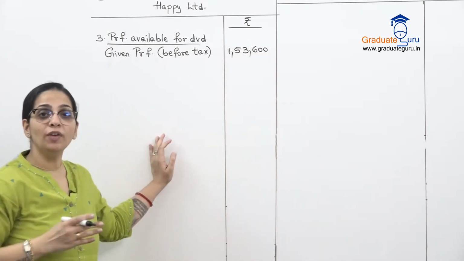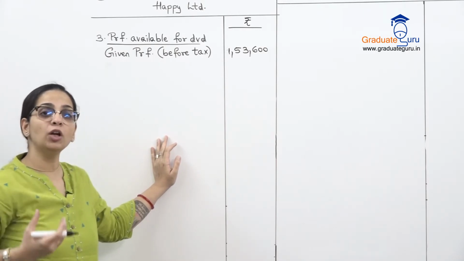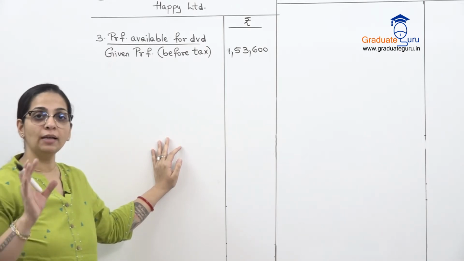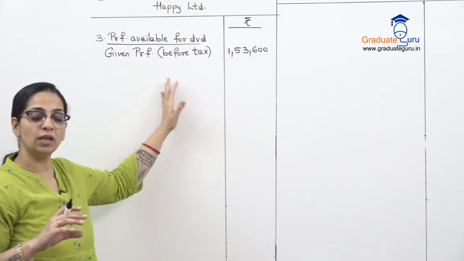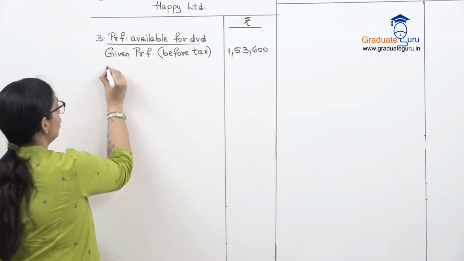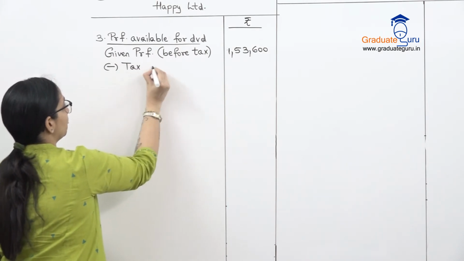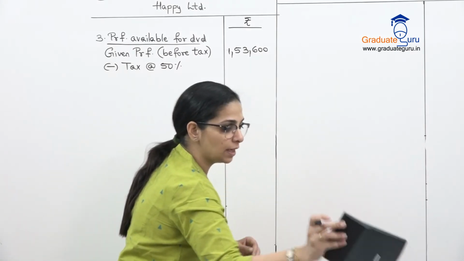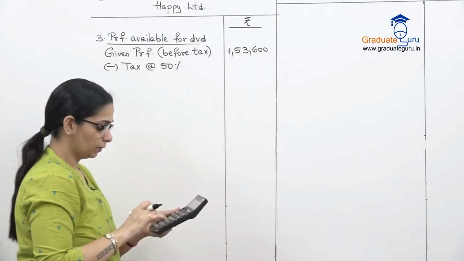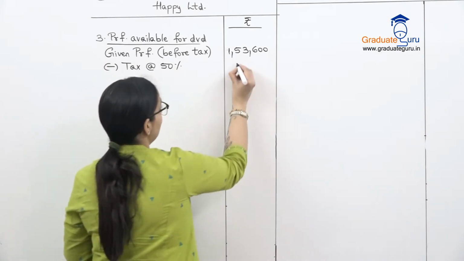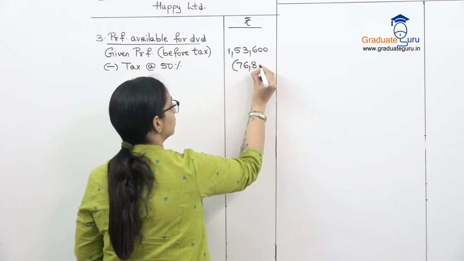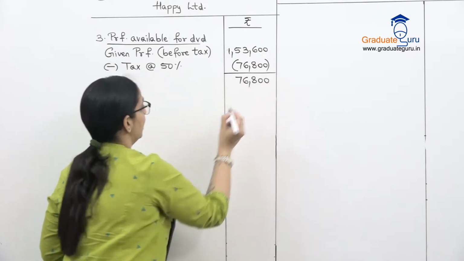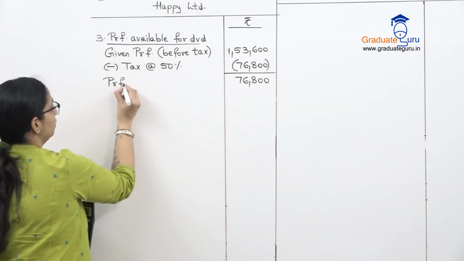Now जब हमने goodwill value किया था, at that time we removed the non-trading income from this profit. But when we are valuing shares, trading, non-trading, दोनों भी income इसमें included ही होनी चाहिए, which is already included. So I will directly go to subtracting my tax. So minus tax at 50%. Let's calculate 50% of the profit. 76,800 will be the tax. And the profit after tax will also be 76,800. So this is our profit after tax.